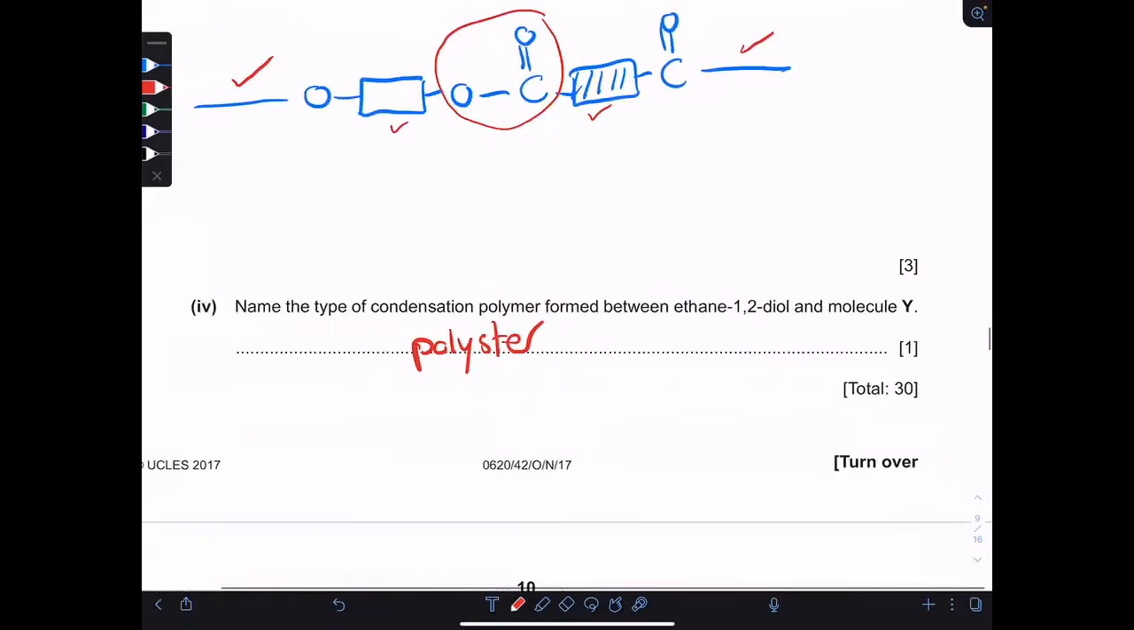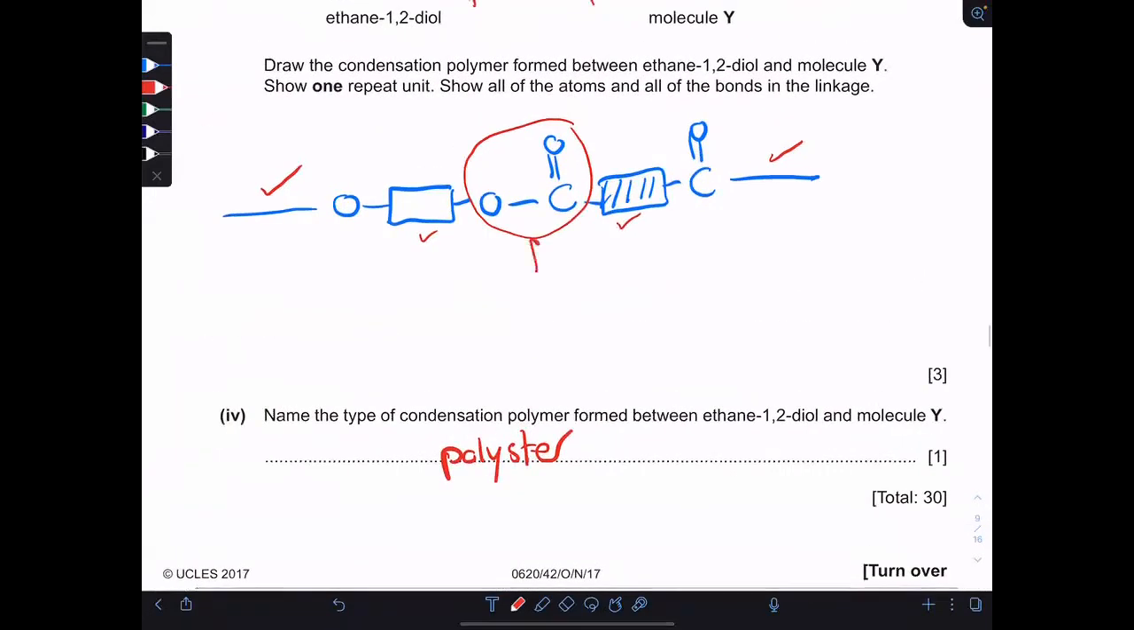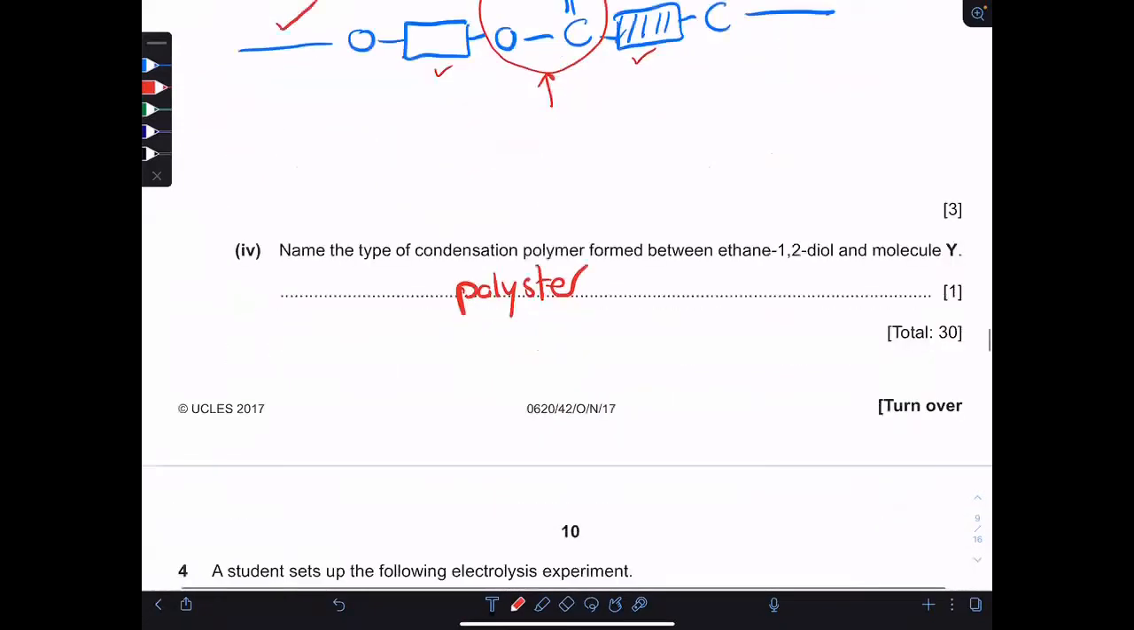Name the type of condensation polymer formed. This is, of course, a polyester, and it's easily noticed from its ester linkage.